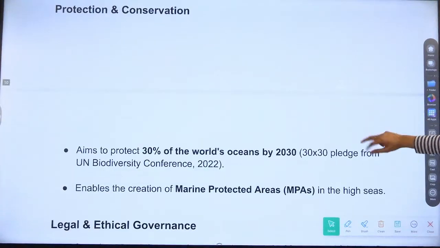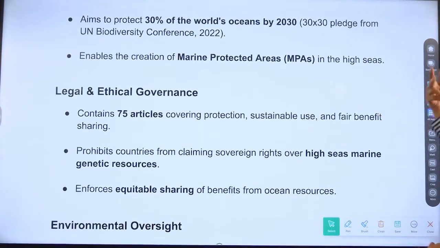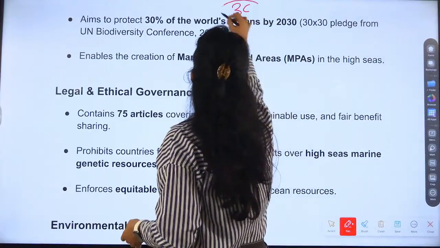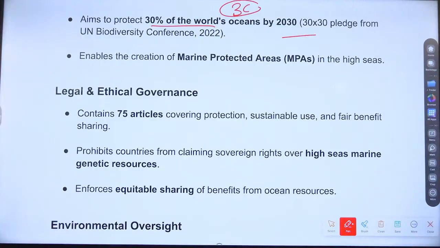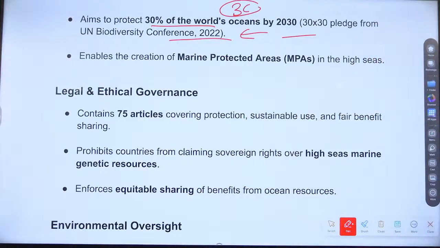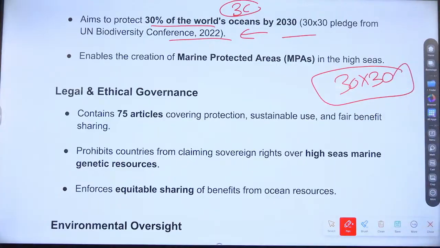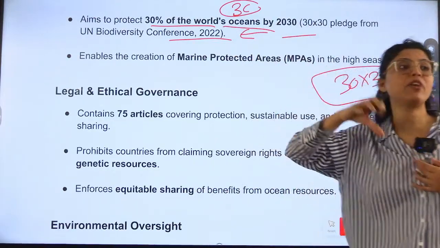Key features of the treaty. Key features are what? So conservation is in their mind. Biodiversity conservation, right? It aims to protect 30% of world oceans by 2030. This is matching with the Biodiversity Conference 2022, right? 30 into 30. I think this question has been asked already. This was asked, that 30 into 30 is what? So this is what? 30% of the world ocean we have to save by 2030.